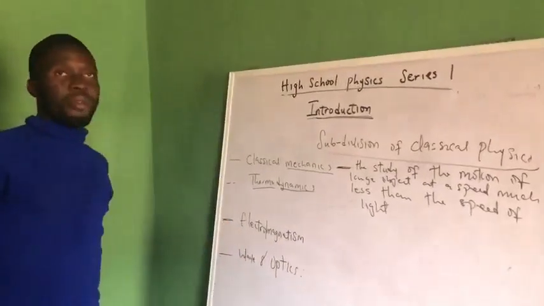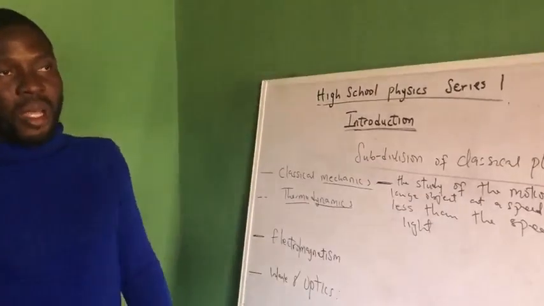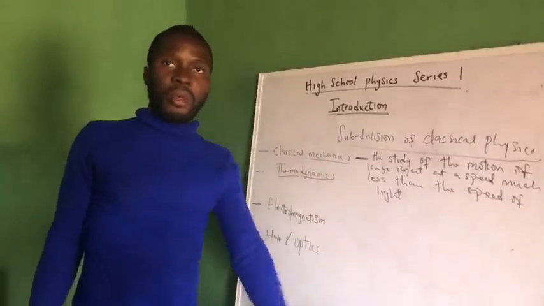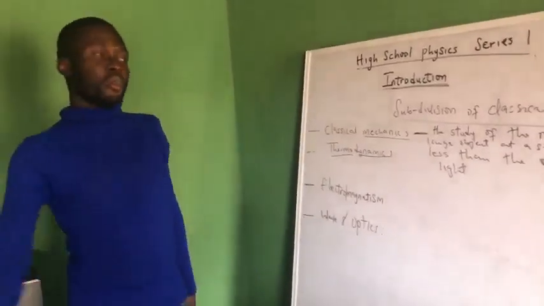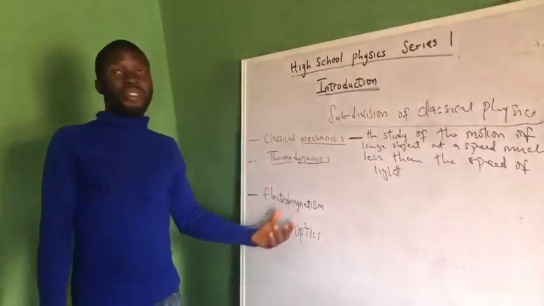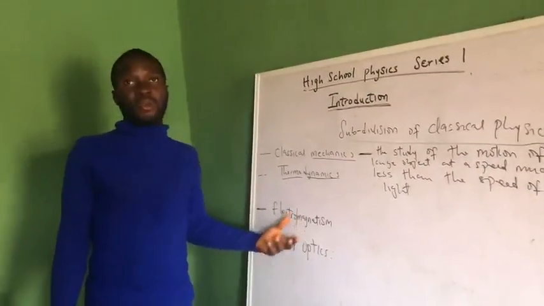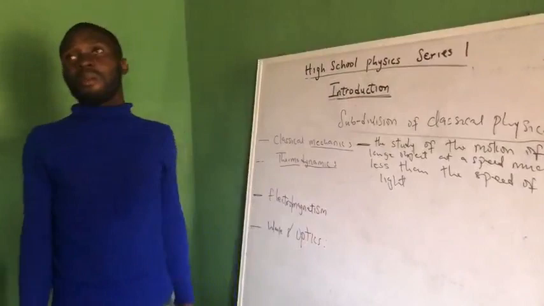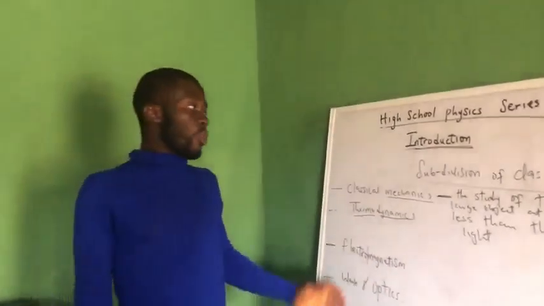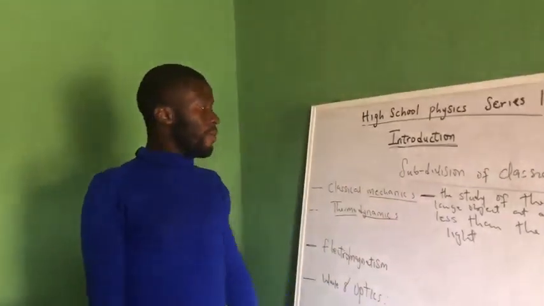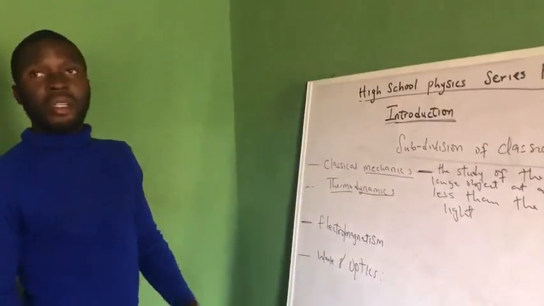Now, when we say wave, what is wave? Wave is any disturbance that passes through a medium that is also causing vibration. Now, optics is an example of one part of waves also. Optics has to do with the study of light. So these are the major subdivisions of classical physics.